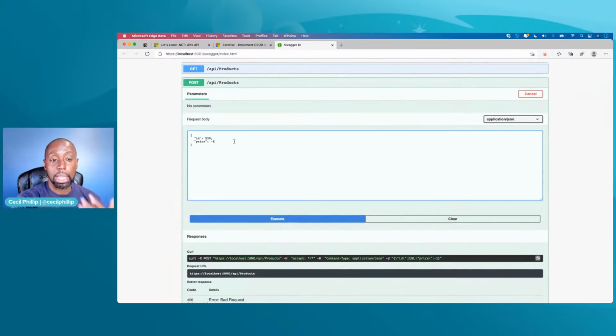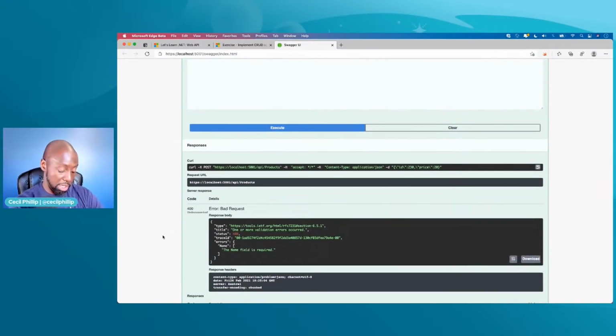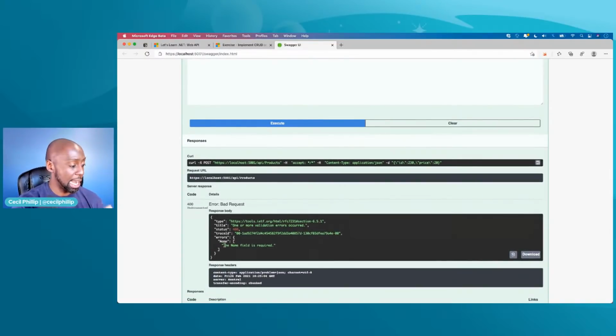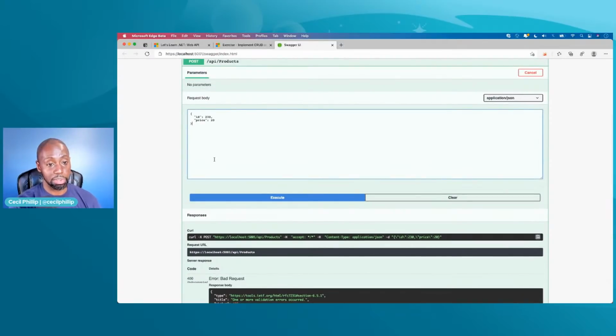Now, the client or the thing that's looking at it can correct it and be like, okay, well, maybe I'll set the price, right? I'm going to fix the price and that should be fine. But even though we fixed the price, I'm still missing that name property. I still need to put something in there. And so I'm still getting that 400 level status code. Remember, 400 means it's a problem with me, not a problem with the server. So we're the ones that have to adjust a little bit and do something different.